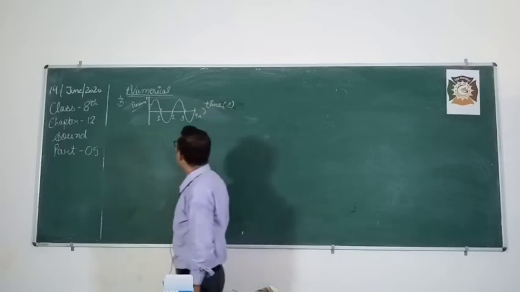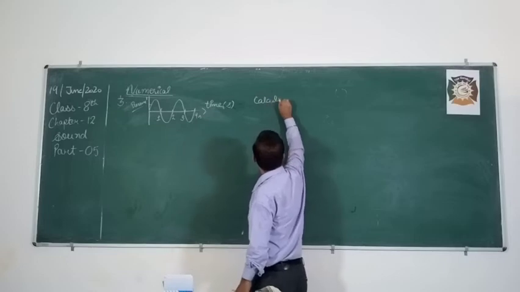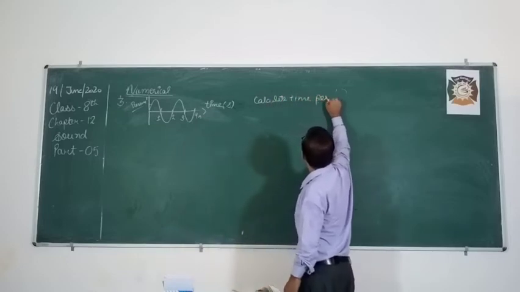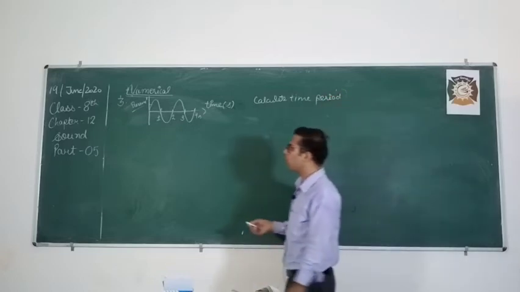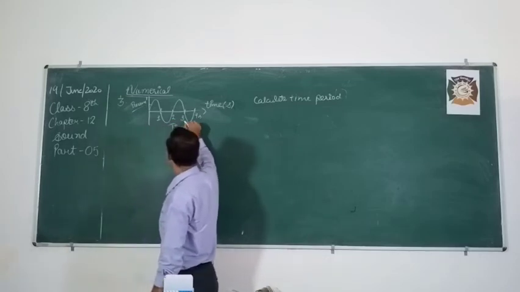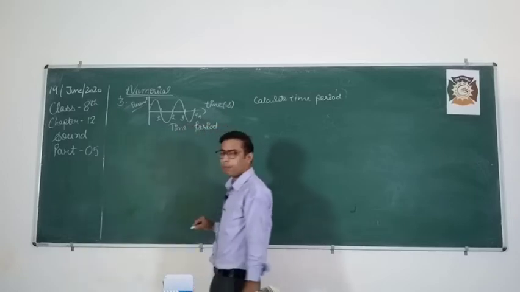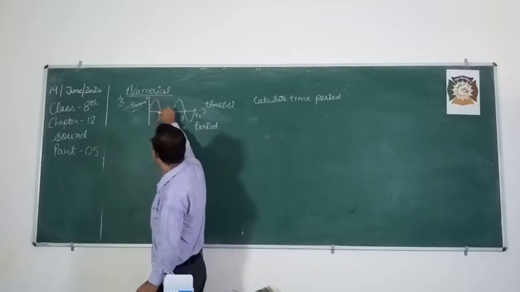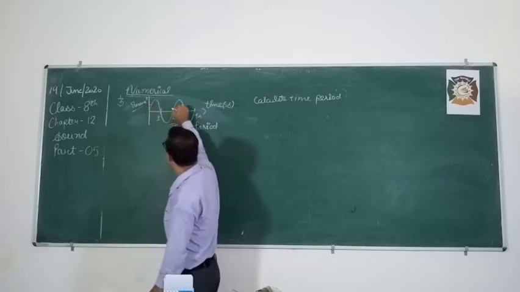Okay. Now you have to calculate the time period. Okay, so recall the definition of time period. What is time period? Time taken by one wave. Okay, or time taken to complete one oscillation is called time period. So it is half wave, it is one wave, one full wave. So this much is one full wave.